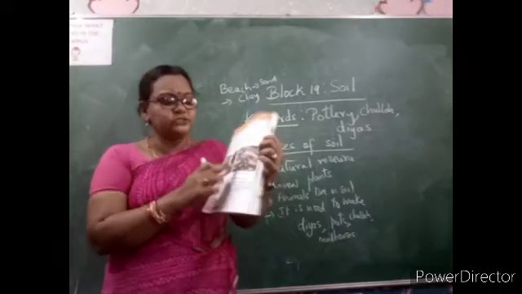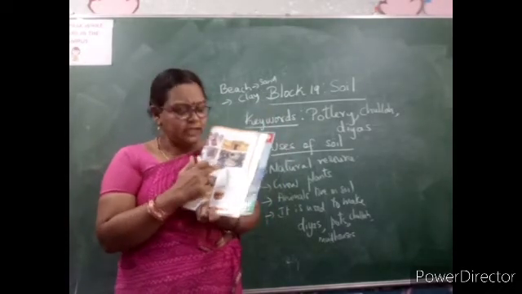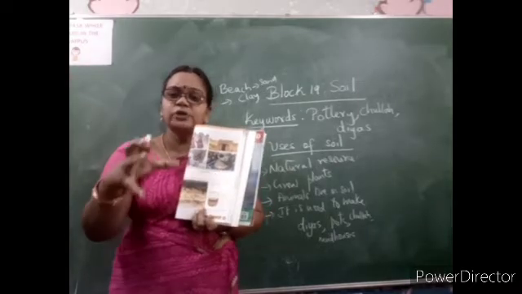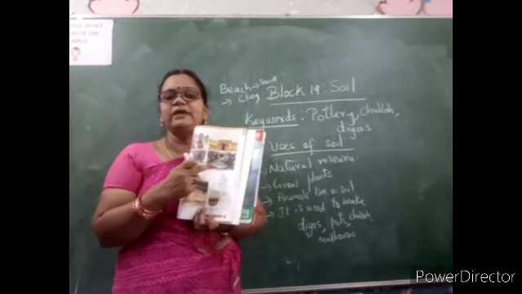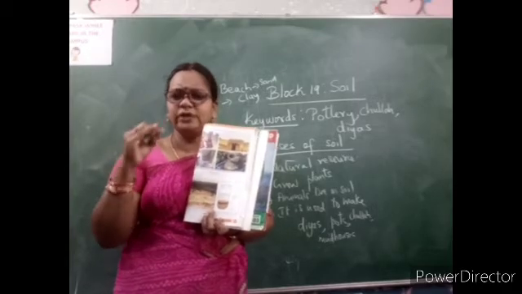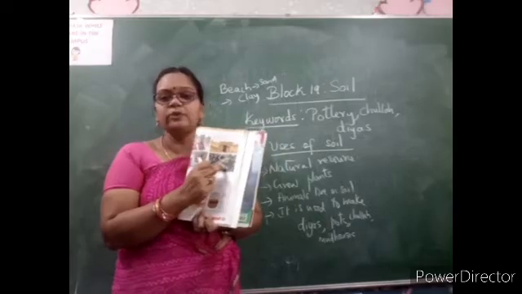For example, here you see a potter wants to make a pot. He cannot make it using sand, like beach sand. So he will take the clayey soil and use it, because soil is of different types, sandy soil, clayey soil, like that. So this clay is used for making pots.